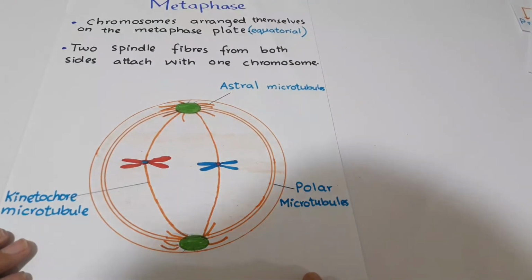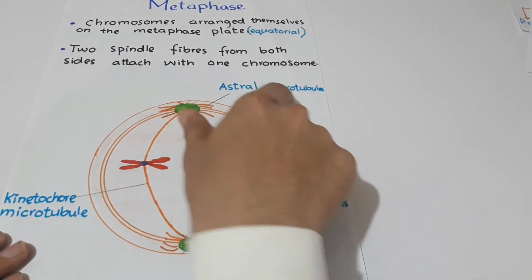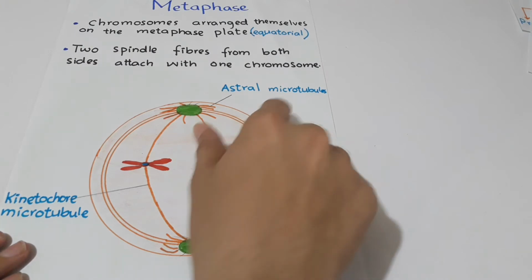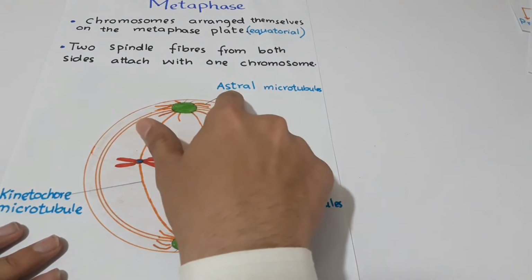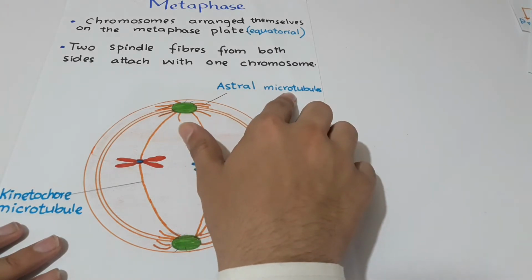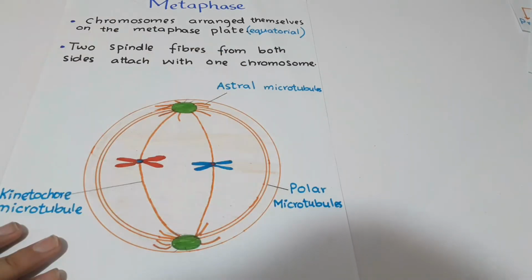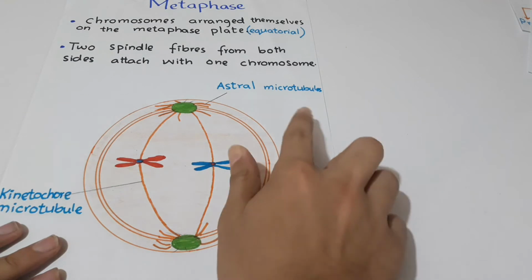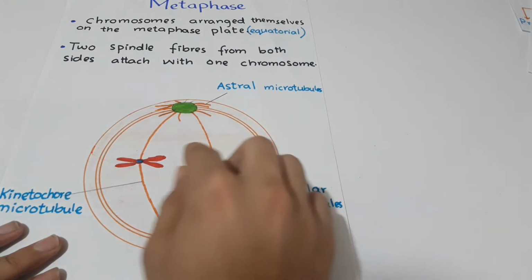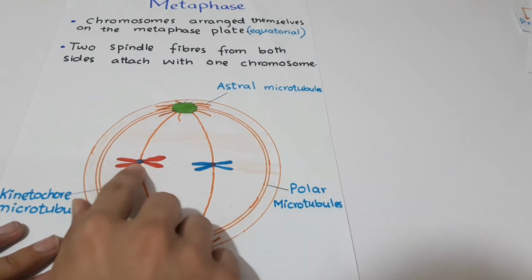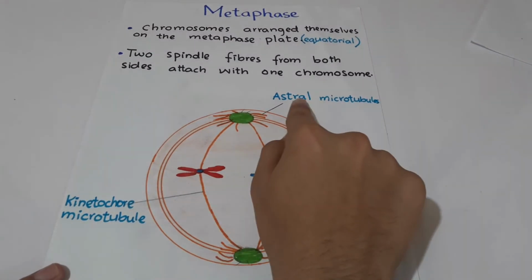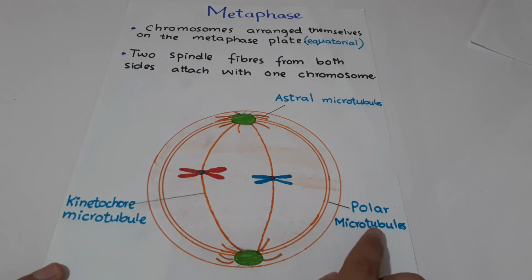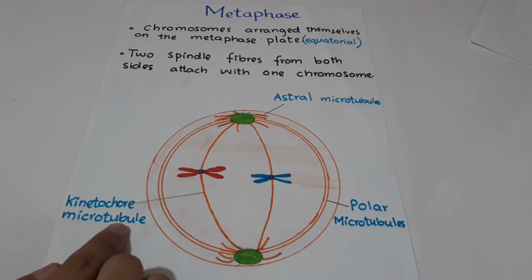You might be thinking about what microtubules or spindle fibers are. So let me shortly explain it. Microtubules are cytoskeleton structures which are present in eukaryotic cells and formed during cell division to separate the sister chromatids from each other. The main microtubules are astral microtubules, polar microtubules, and kinetochore microtubules.